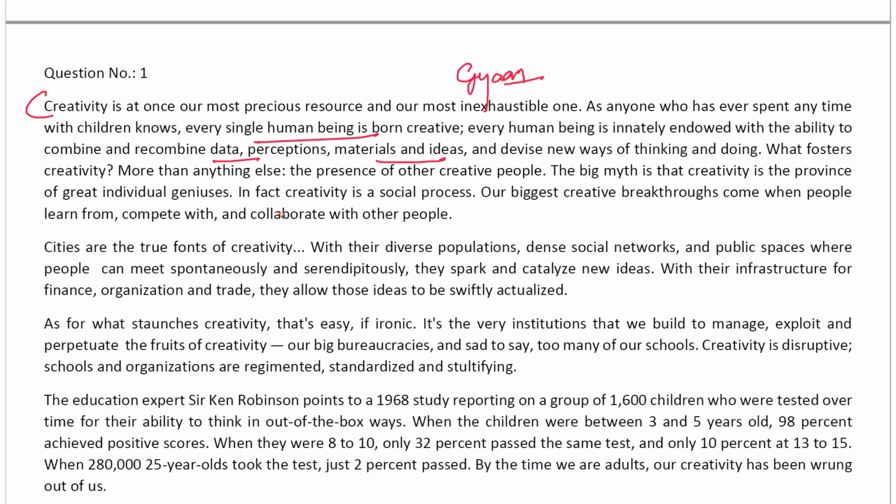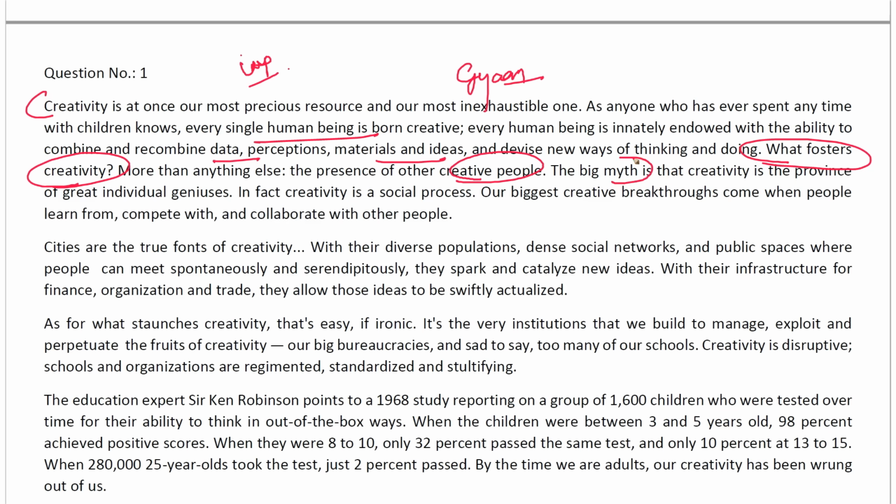Now, there is a strategy here. There is a way that I explain this in the classroom. Classroom people know about it. I cannot deep dive into it because it will take a lot of time. Now, more than anything, do you see this question mark here? So what fosters creativity? This is your important point, because here the author is asking a question. When there is a question, what you can expect later on is there is going to be a definite answer. More than anything else, the presence of other creative people.